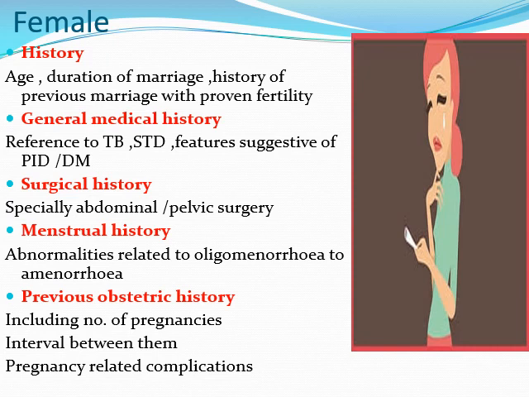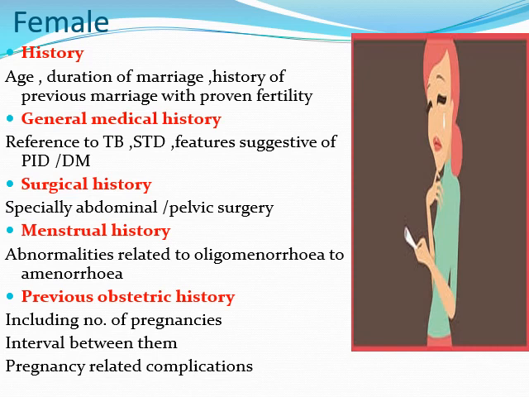Next one, the surgical history. In surgical history, especially we need to ask whether she has had any abdominal or pelvic surgery. Next, the menstrual history. In that, abnormalities related to oligomenorrhea or amenorrhea. We need to see whether she has oligomenorrhea or proper menstruation every month. What is the time period of menstruation, whether it is 5 by 28 or 4 by 28. Does she have any dysmenorrhea during that period? These all things we need to ask in the menstrual history.